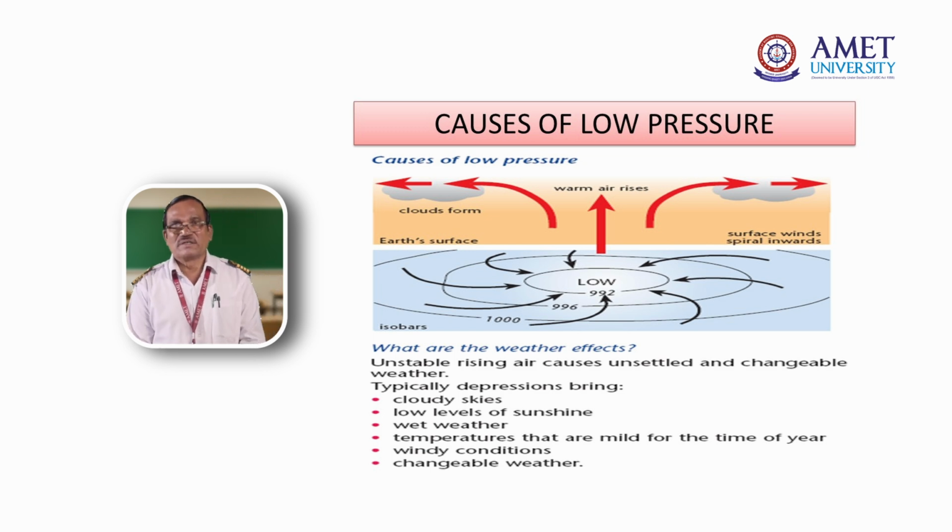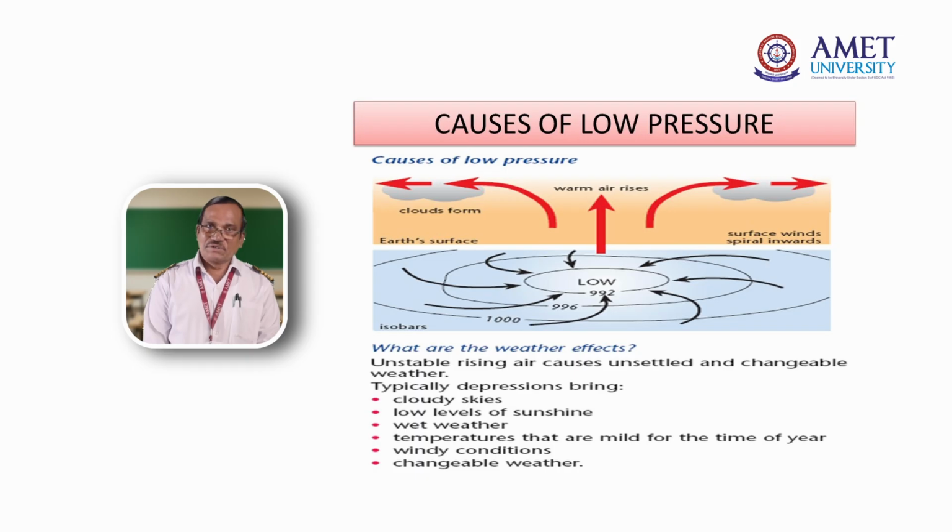What are clouds? Can you see the atmosphere? No. Can you see the clouds? Yes. But the atmosphere is nothing, and clouds are nothing. They are billions of air molecules holding water vapor as well as ice crystals. That is called clouds. So when you ask, can you see the air? Yes, I can see the air as clouds, which contain billions of air molecules holding water vapor as well as ice crystals. The third one is low level of sunshine, as I told you, because of clouds.